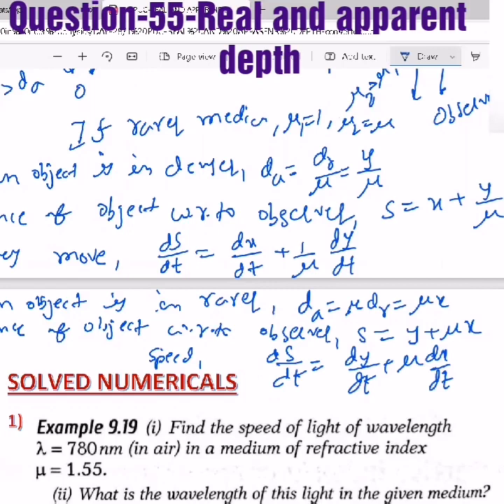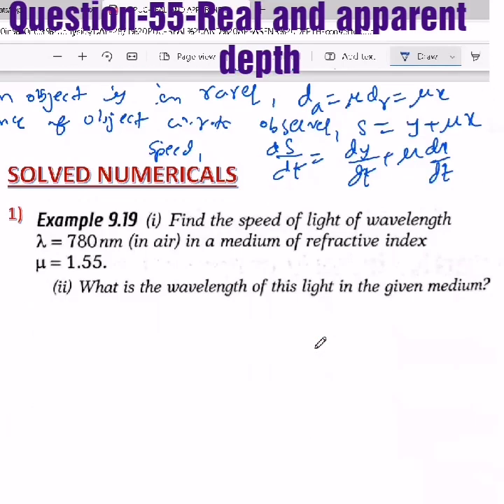So what is the apparent velocity of the bird with respect to the fish, or the fish with respect to the bird? If they say fish velocity with respect to bird, then the bird is the observer and the fish is the object. Bird velocity with respect to fish means the fish is the observer and the bird is the object. That means the object is in the rarer medium. So that way you need to connect, compare and solve the questions.